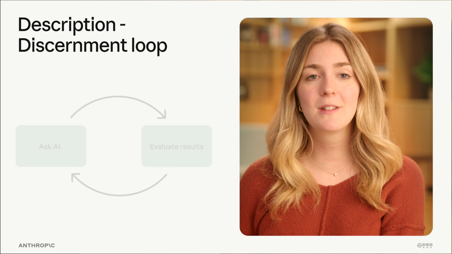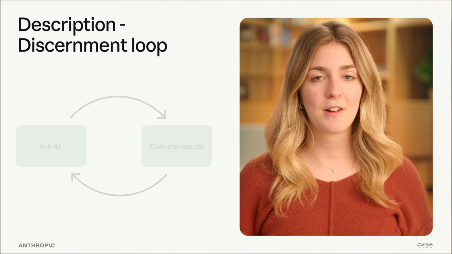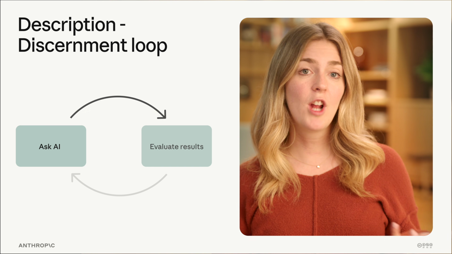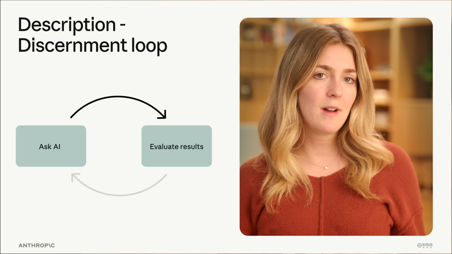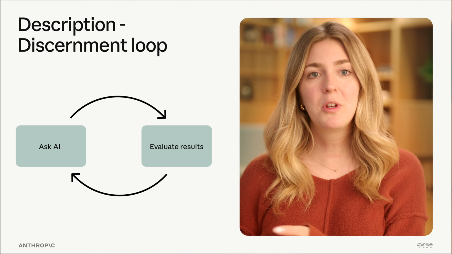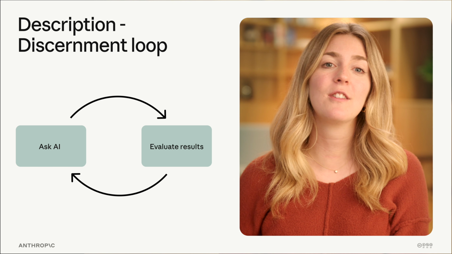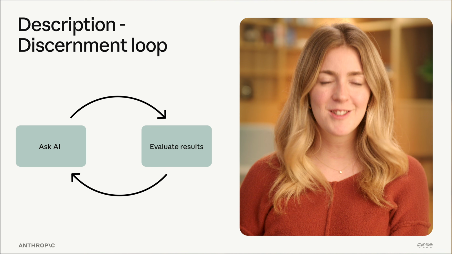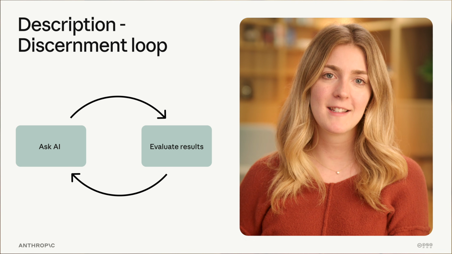Recall that the description discernment loop guides the day-to-day interactions with AI. It's basically you ask AI something, check if what you got back is actually useful and accurate, and then use what you learned to ask better questions. You keep going back and forth like this until you're confident that what you've created accomplishes your goal. But let's not just talk about it, let's see it in practice.